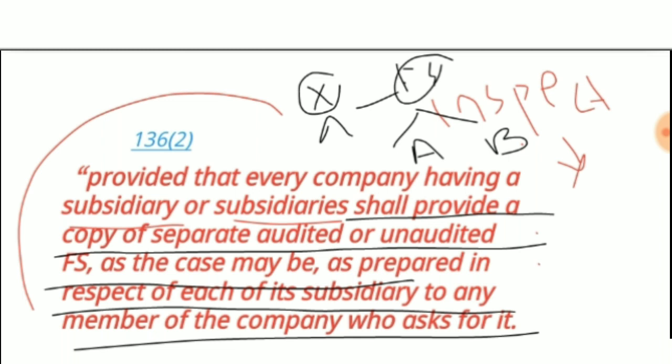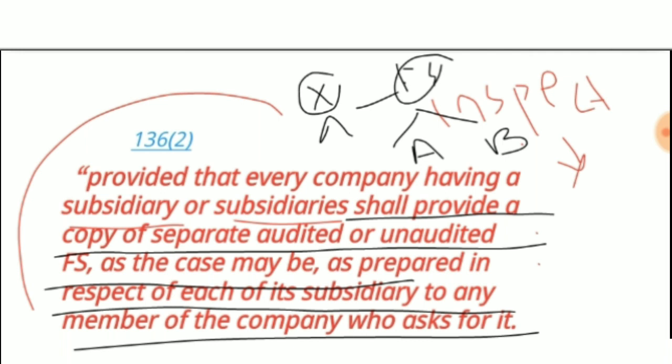A separate audited financial statement of each subsidiary. In the given case, what is happening? B is required to audit, so separate audited financial statements of B, and A is not required to audit. That is as per the provisions. Okay, in that case the company has to prepare separate unaudited financial statements of A, and both have to be provided to the member who asked for it.